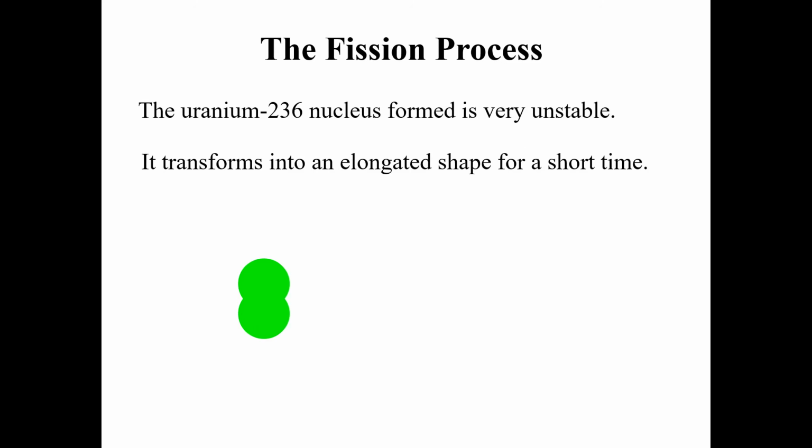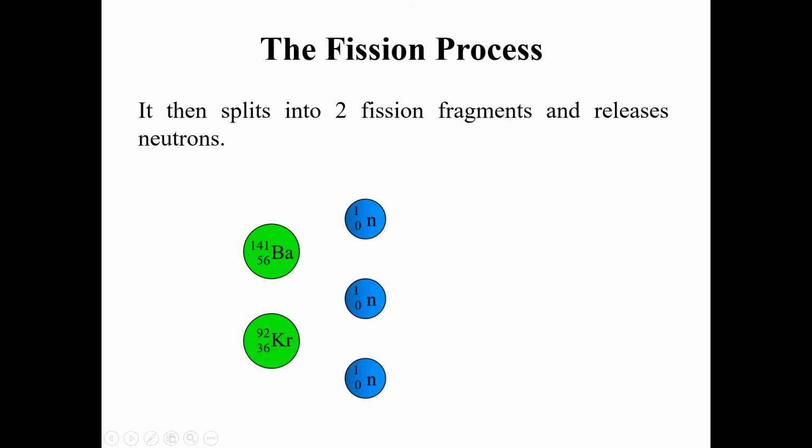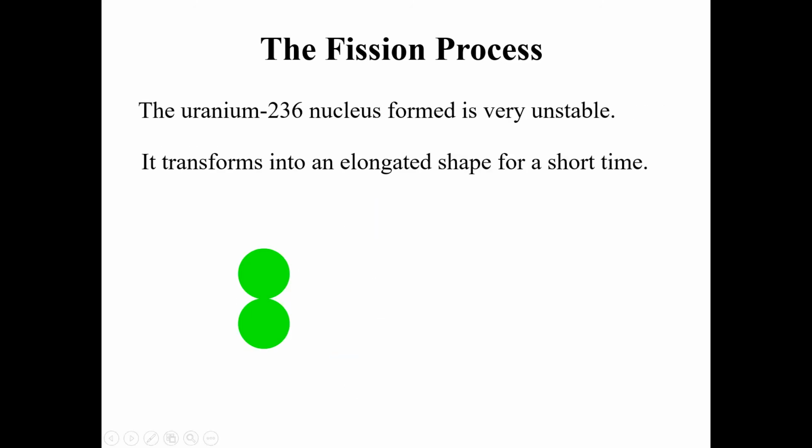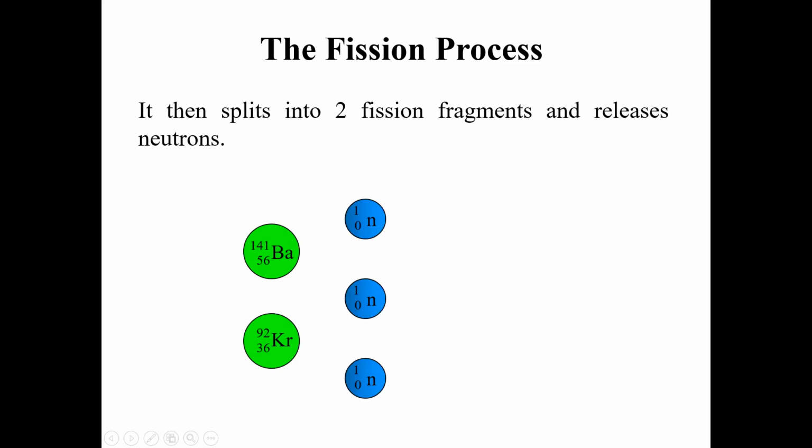So what happens then? Once you have the uranium-236 nucleus, it is very unstable. This unstable nucleus transforms into an elongated shape for a short time, as you can see in this figure. After that elongated form, it splits into two fission fragments.